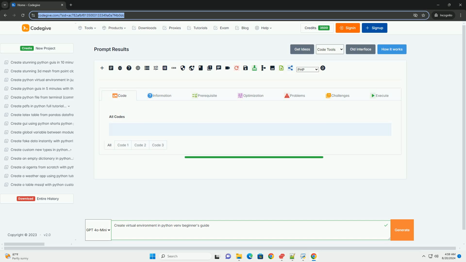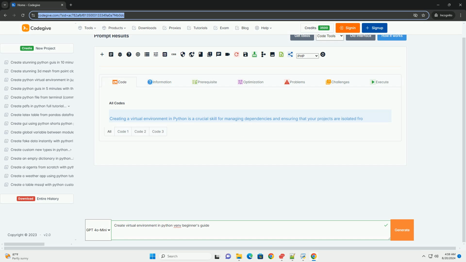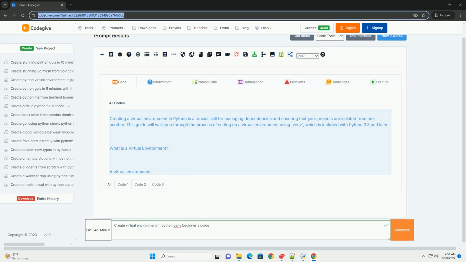Creating a virtual environment in Python is a crucial skill for managing dependencies and ensuring that your projects are isolated from one another. This guide will walk you through the process of setting up a virtual environment using venv, which is included with Python 3.3 and later.